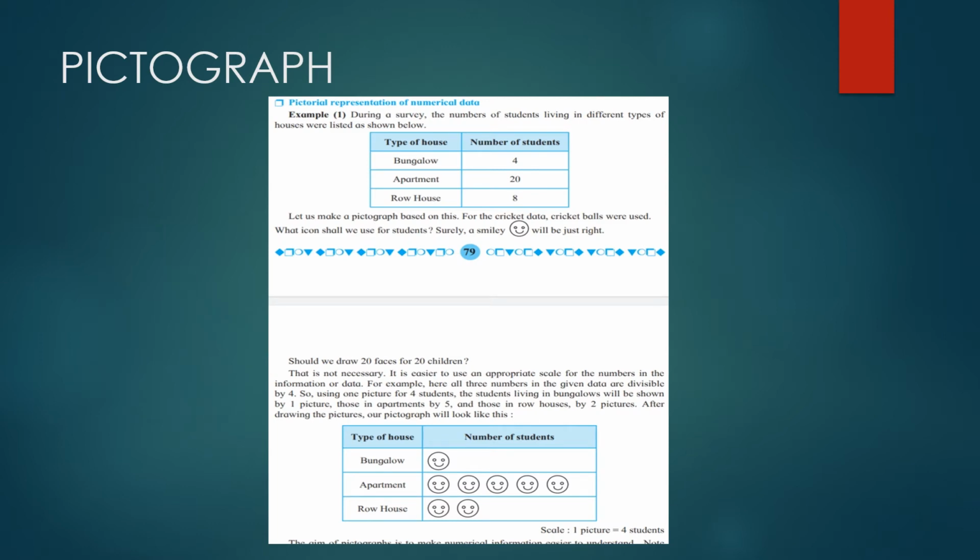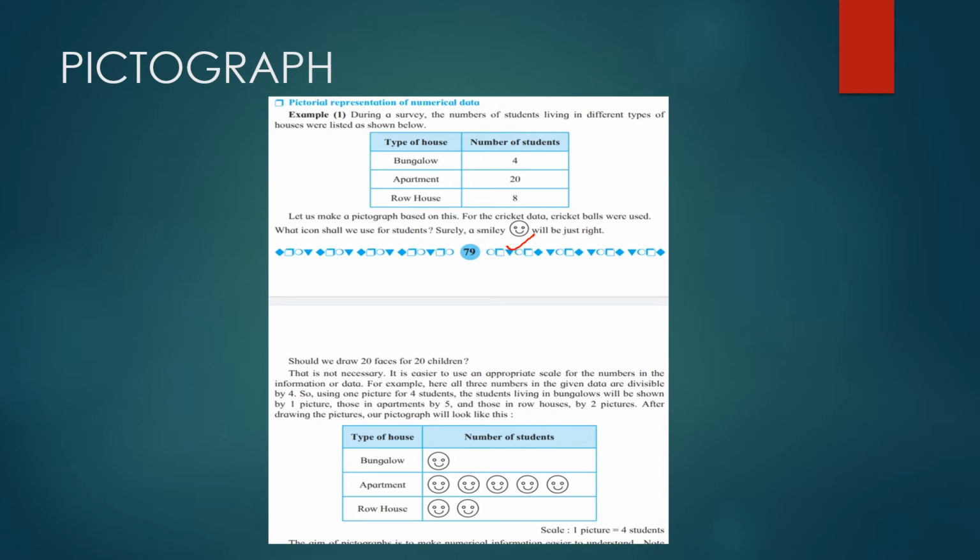This is an example given. During a survey, the numbers of students living in different types of houses were listed as shown below. The types of houses were bungalow, apartment, and row houses. In the bungalow, 4 students were staying, in the apartment 20 students were staying, and in row houses 8 students were staying. So instead of writing these numbers, let's make it a pictorial representation. For the number of students, we'll take a smiley. This is a smiley. So instead of these numbers, we'll use a smiley.